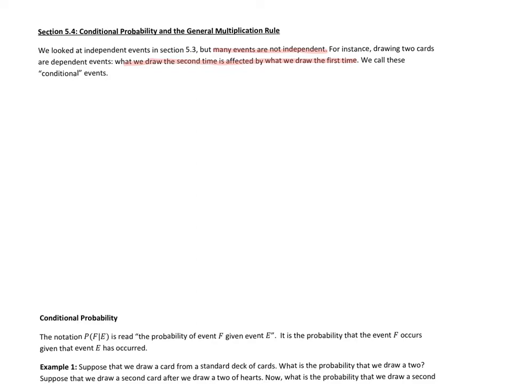So let's look at a quick example. Let's look at the probability that a woman has high cholesterol.